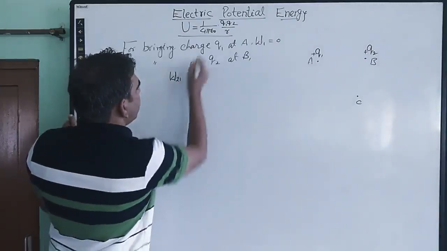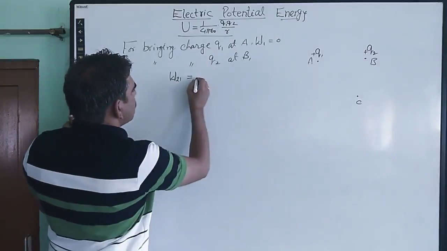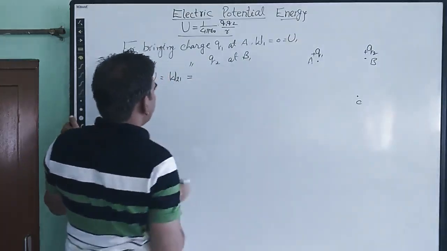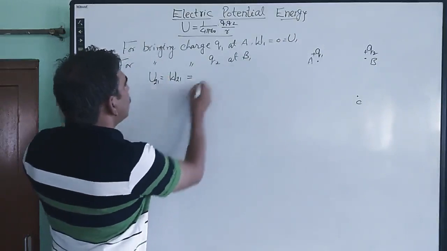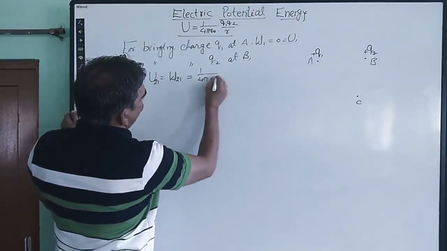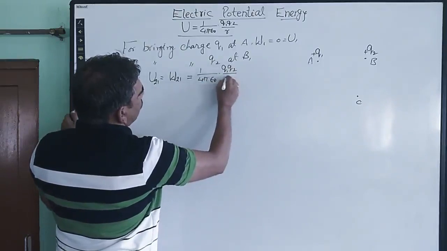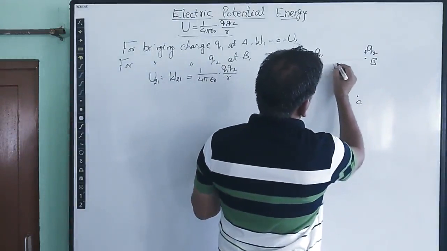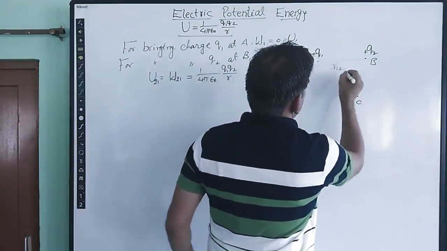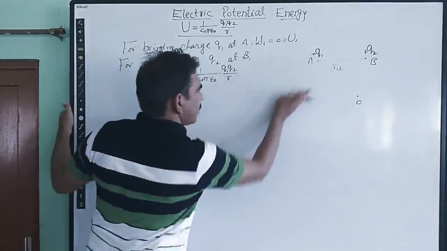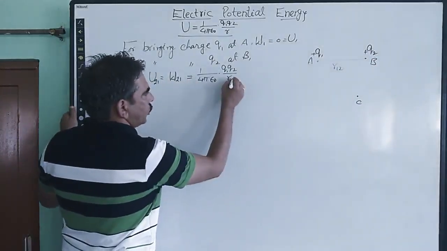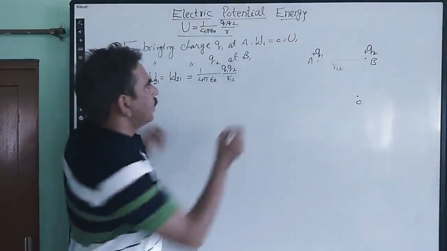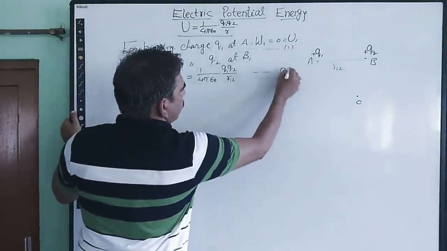So this is given by, we can write this expression as, or this becomes the potential energy U21. It is 1 upon 4 pi epsilon naught into Q1 Q2 upon R. If the distance of the second charge from the first one, the distance of this point B from A, is R12, you can simply write it as R12 to differentiate this distance from the others. That is the only thing. This is equation number 2.